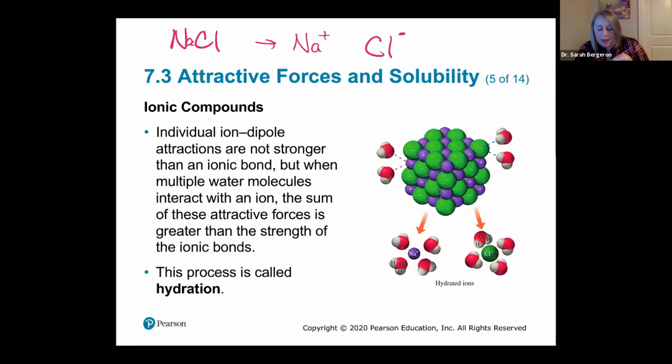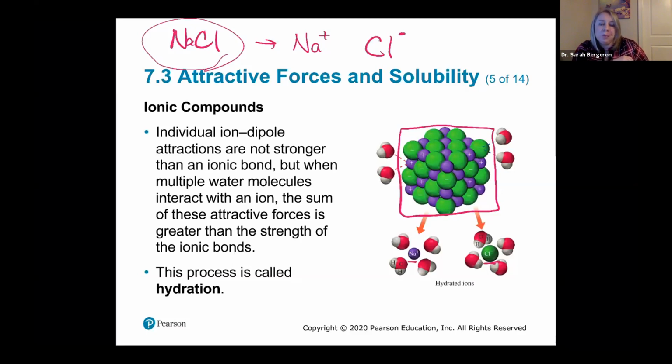We write them as neutral, because if you look at this entire salt molecule, this entire ionic substance, the overall charge would be 0. But if you pick out one individual sodium atom, it is going to be positive. If you pick out one individual chlorine atom, it is going to be negative.